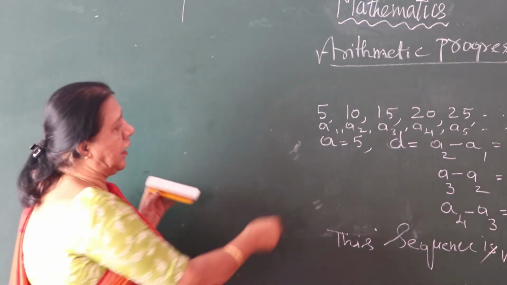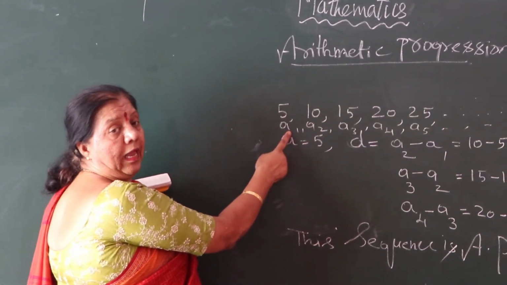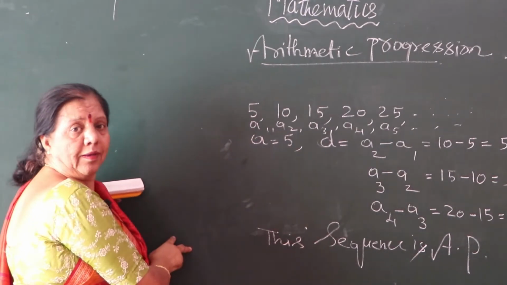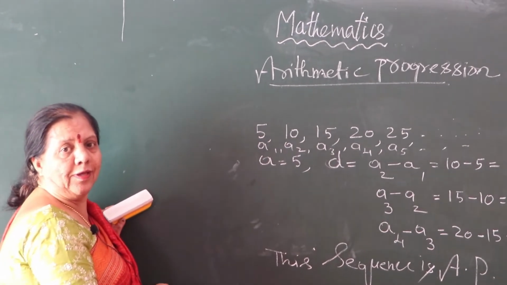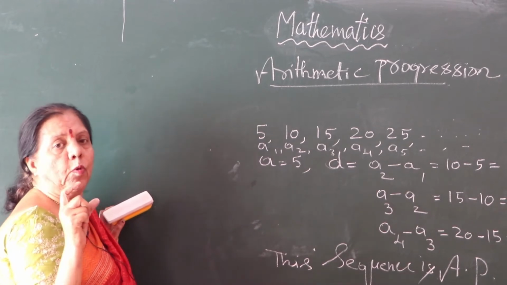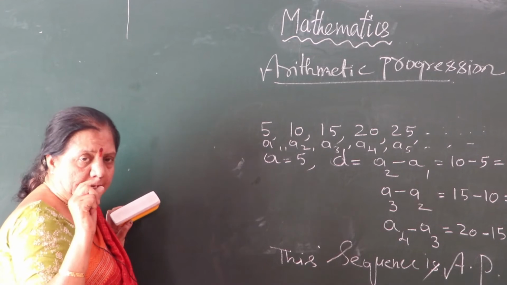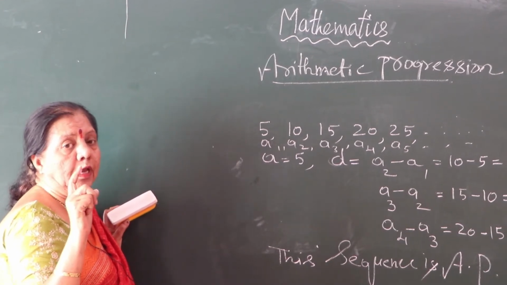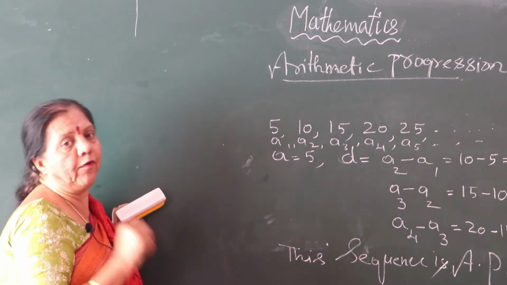So the preceding term is a1. In a very simple way we can say this is the before number, and this is the after number, the succeeding number. In the definition of arithmetic progression in the textbook they are using preceding term. That is why you must follow very well.